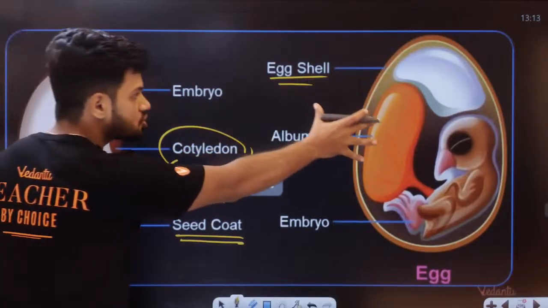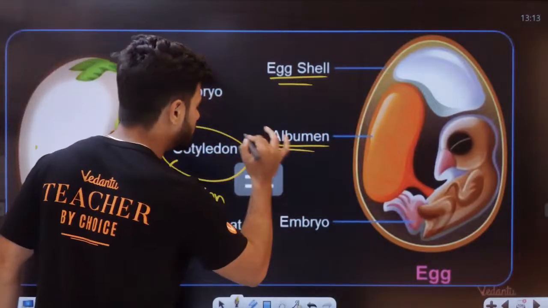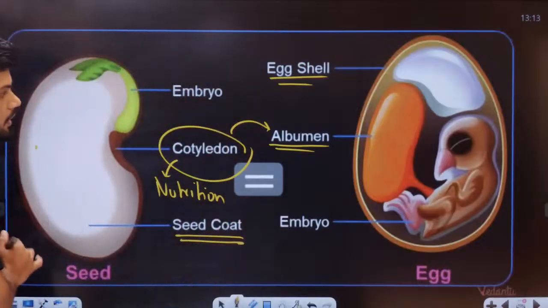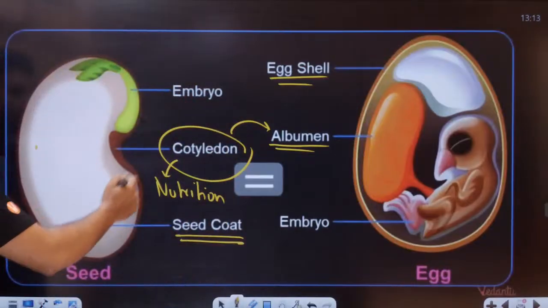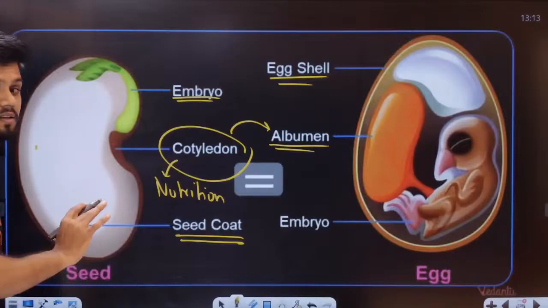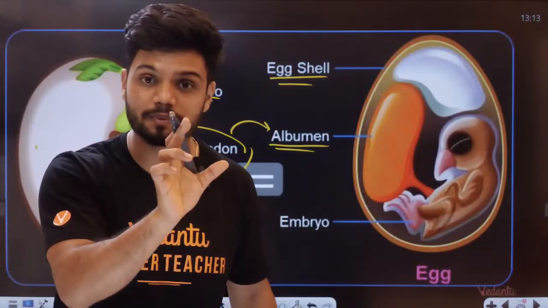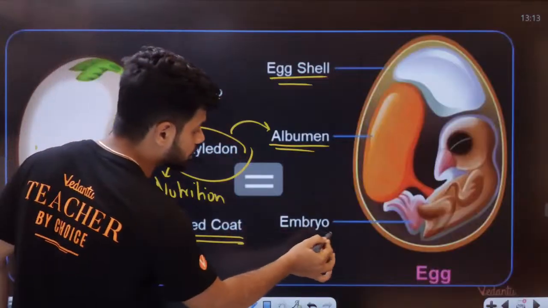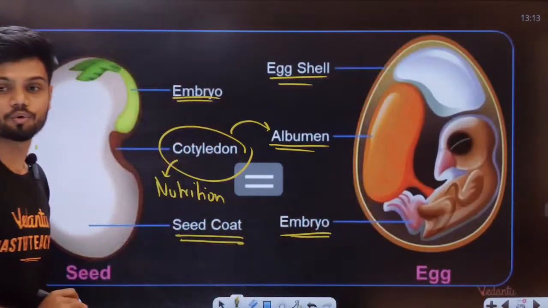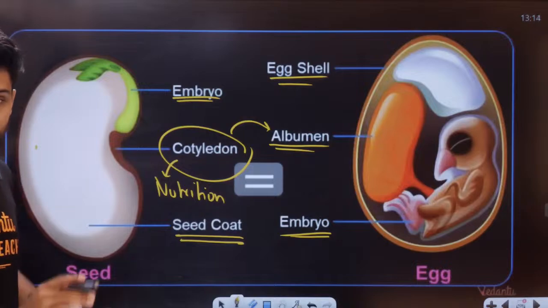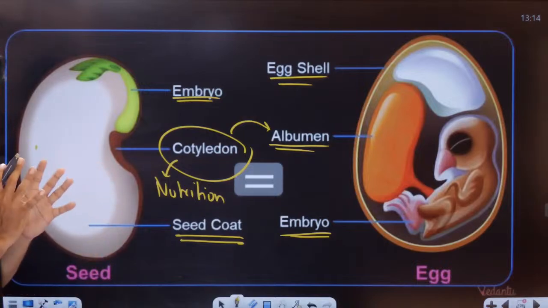Similarly, in the case of an egg, I have albumin. Albumin and cotyledon are same to same. Now, inside the seed, I have something called embryo. Yes, embryo is present inside the seed. Embryo is similar to the chicken embryo in the egg. So all of you are getting the comparative analysis here.